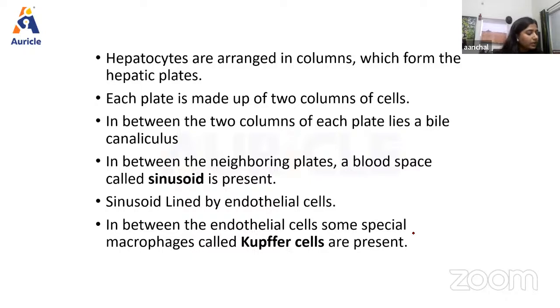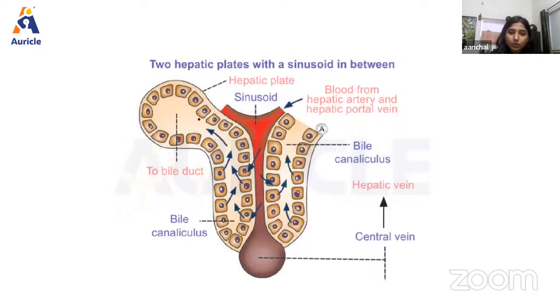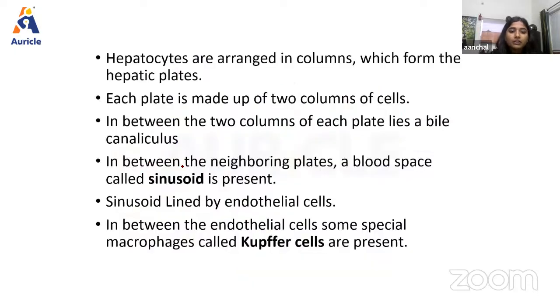Then next we have the hepatocytes. Basically hepatocytes are arranged in columns which form the hepatic plate, and each plate is made up of two columns of cells, between which lies a bile canaliculus. As we can see in the diagram, there are two hepatic plates, one here and the second one here. And in between the neighboring plates, a blood space known as sinusoid is present.